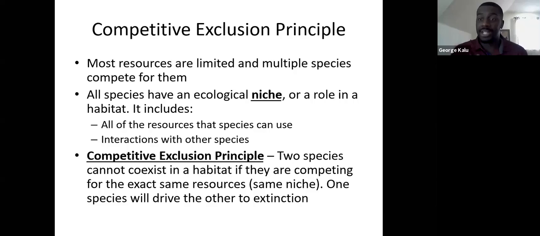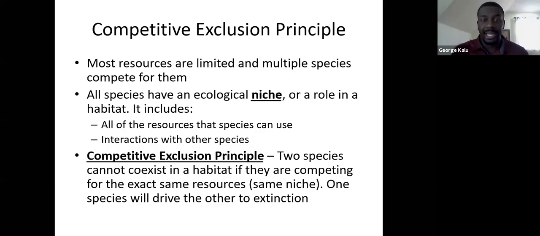The competitive exclusion principle tells us that if two species occupy the exact same niche, they cannot coexist in the same area with one another. If they compete for the exact same resources, they cannot coexist. One of them will drive the other into extinction. One of them is going to survive, the other is not. So two species cannot occupy the same niche. If they do, one of them will survive, the other one will not.